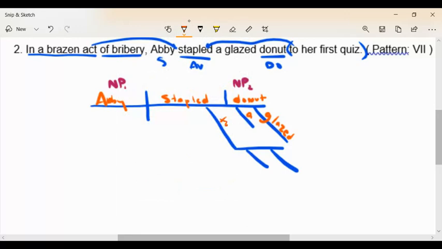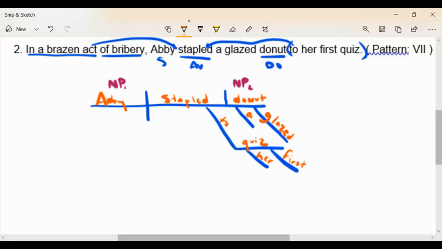So we have to quiz, her quiz, first quiz. All right, so once again, it's next to the word donut, but it's not a donut to her first quiz, but she stapled it to her first quiz. And once again, to reinforce what I said at the very beginning of the video, that when I open up with a prepositional phrase, it's probably going to be touching that verb. Almost 100% of the time, it's going to touch that verb. So when I see in a brazen act of bribery, that guy's going to have to touch that verb.